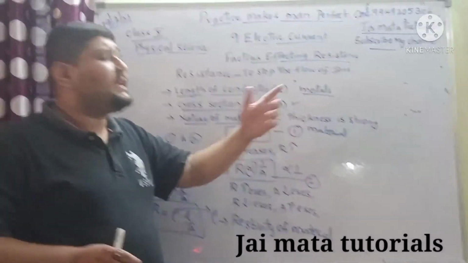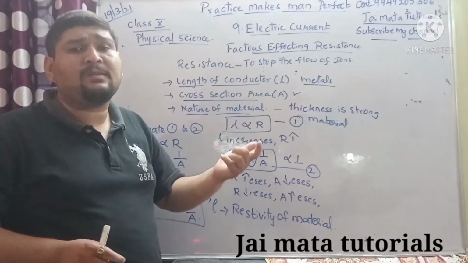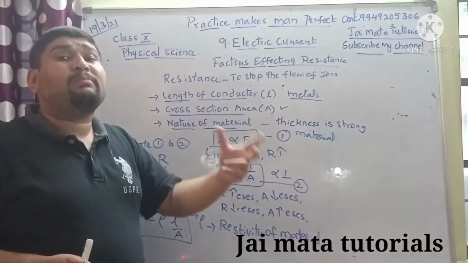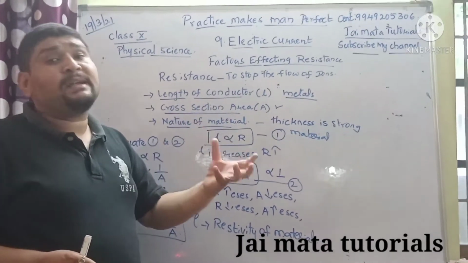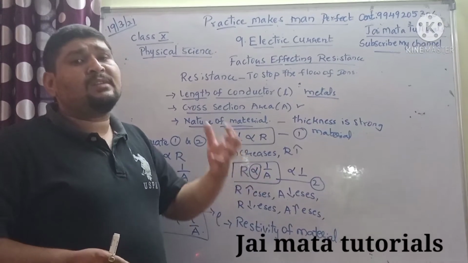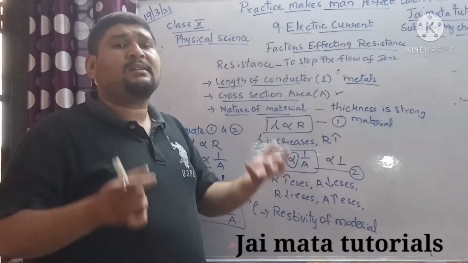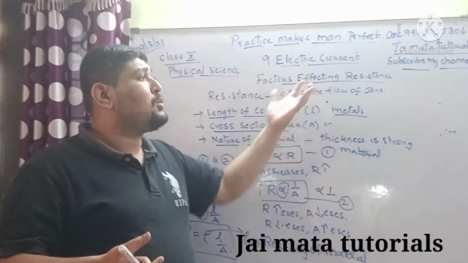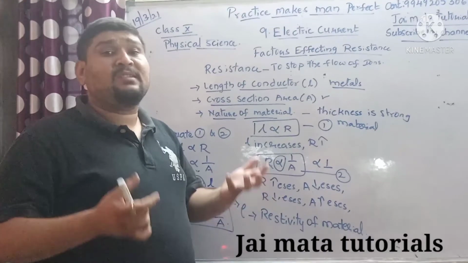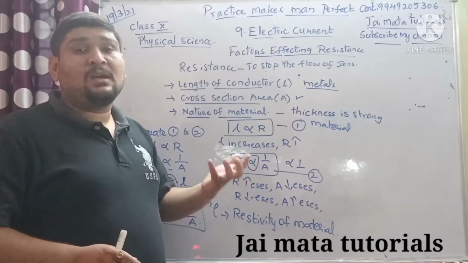If instead of a thick wire you use a thin wire, what happens? You know very well that a thin wire can get melted or heated up easily, and it cannot maintain the temperature. In such cases, when the wire gets melted or heated up, you will see a flow of ions. If there is a flow of ions, there is resistance. If there is resistance, the current will stop. So then it's not going to work, children.